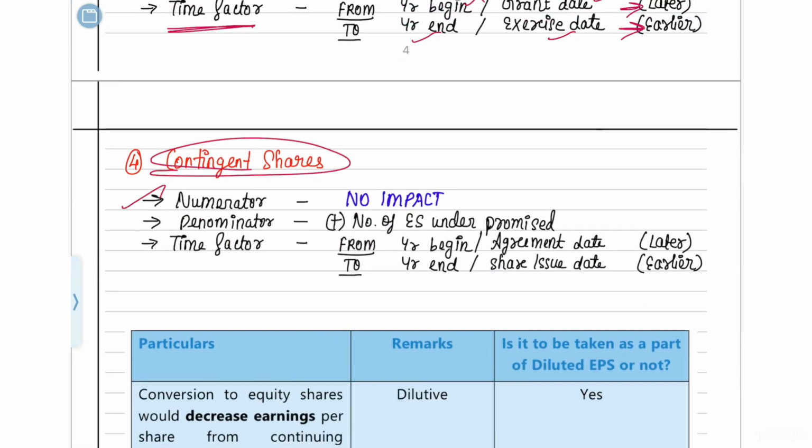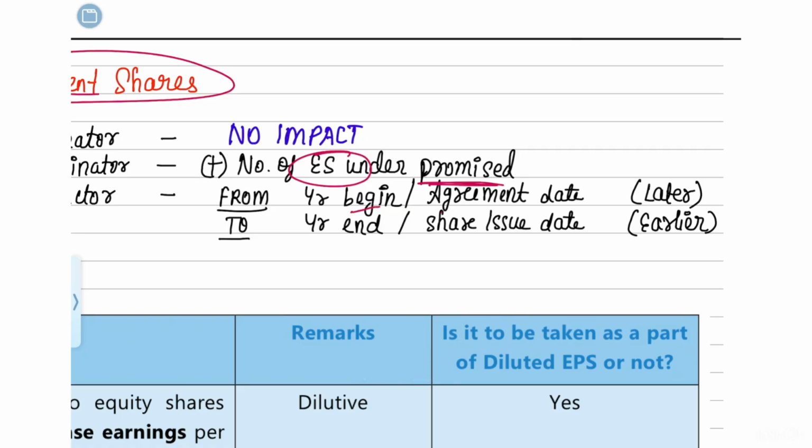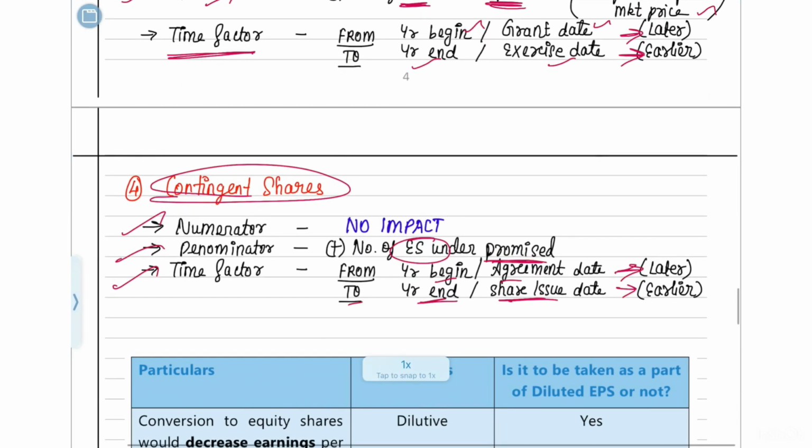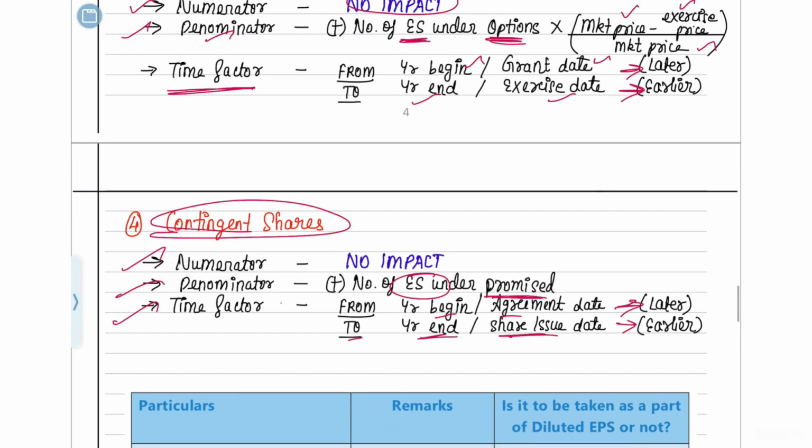Okay, and the final one is your contingent shares. For contingent shares also, there will be no impact on the numerator. In the denominator, take the equity shares which were promised, and for the time factor you again take from the year beginning or agreement date, whichever is later, to year end or share issue date, whichever is earlier. These dates will all be directly given in the question, so you need not worry about it too much.